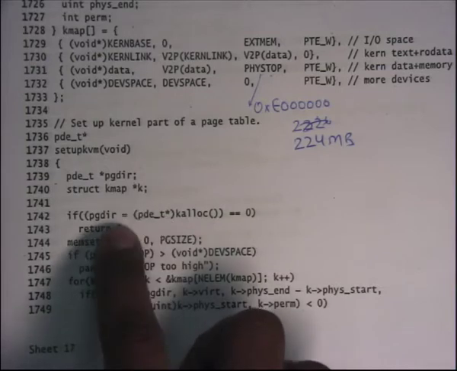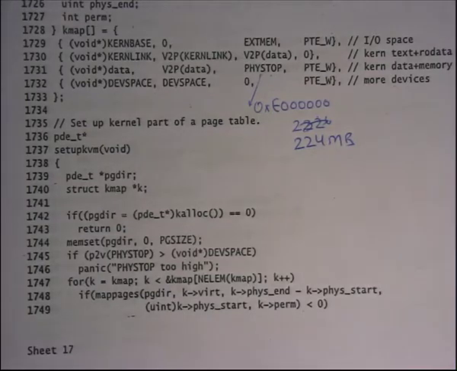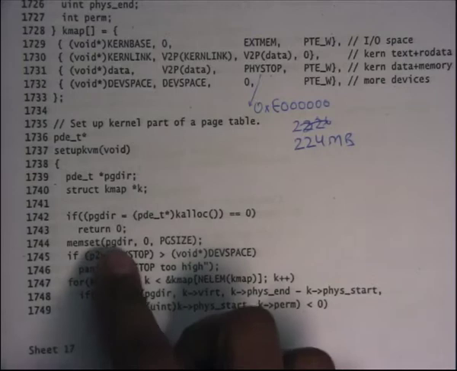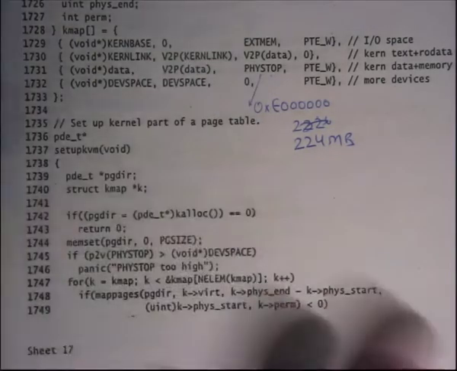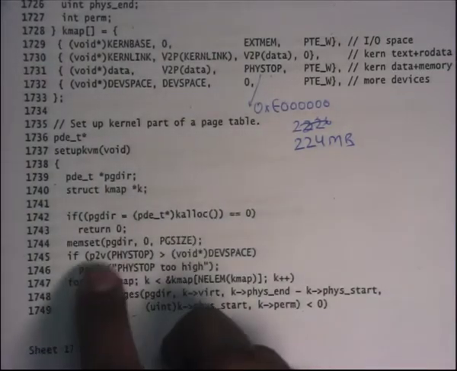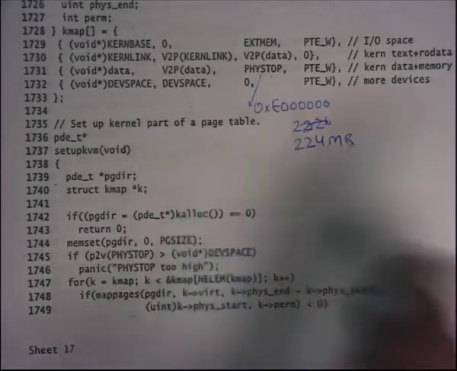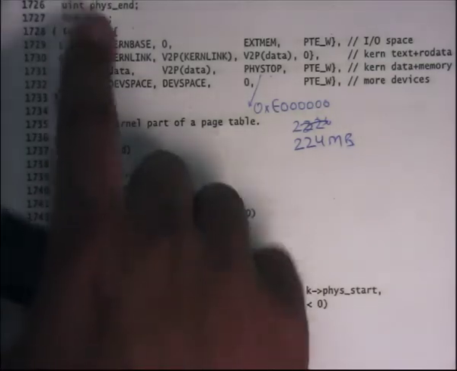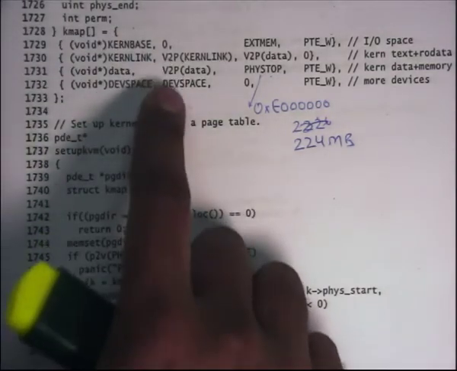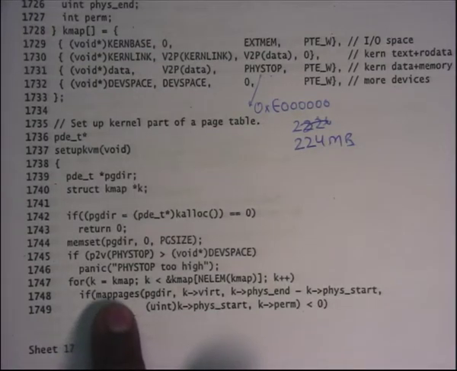If for some reason kalloc failed, you just report a failure, that you're running out of space, and this can happen if your kernel's code plus data was very large, close to 4 MB, let's say. Then you memset pgdir to 0, which means none of the entries in the kernel page directory are present. Then you do some sanity checks that PHYSTOP should not be greater than DEVSPACE. Let's ignore this. Then it iterates over this array called kmap, which contains information about the regions of the kernel which need to be mapped, and then calls mappages on those regions.